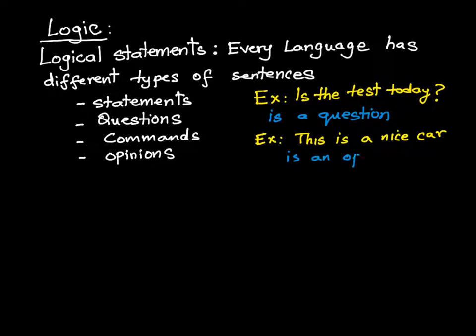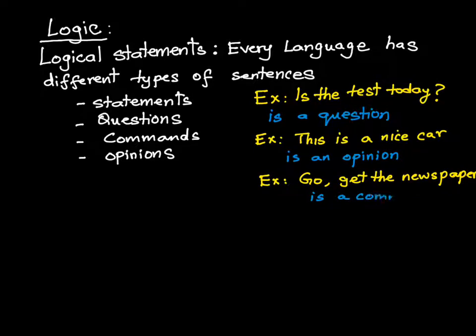Everybody has a different choice, right? Then if I say, go get me the soda, or I could say, get the newspaper, right? So that's a command. It's like a command that you're asking someone to get something.